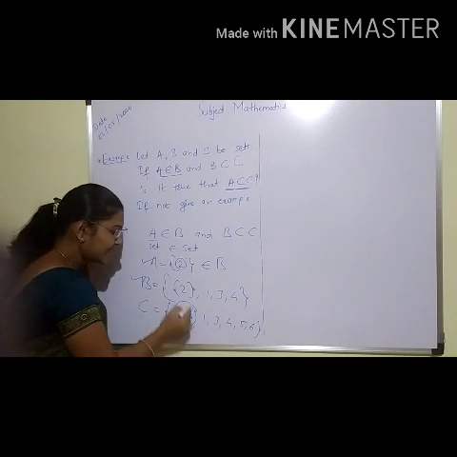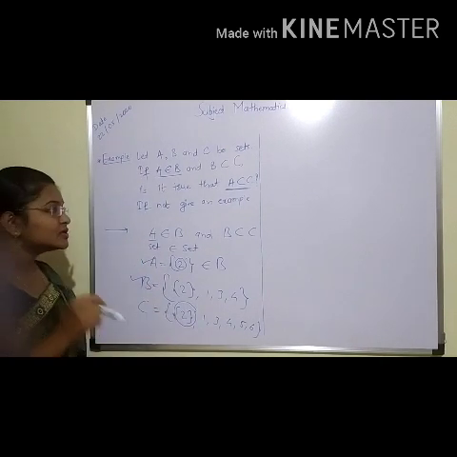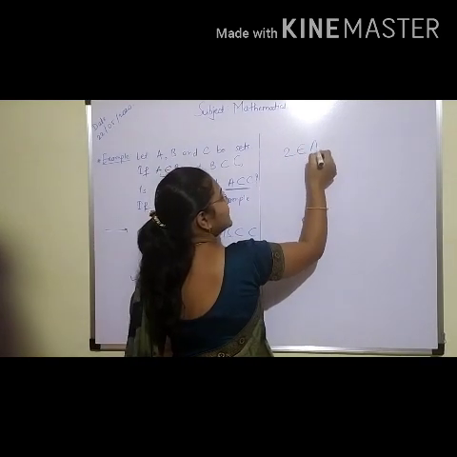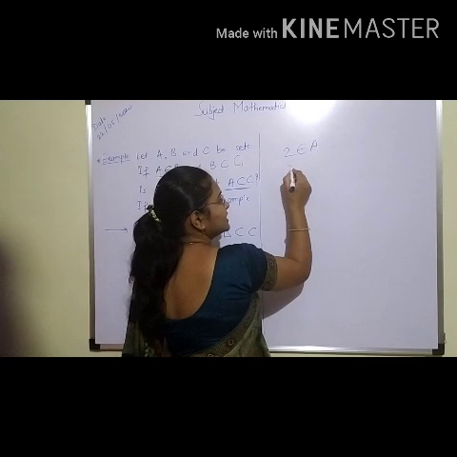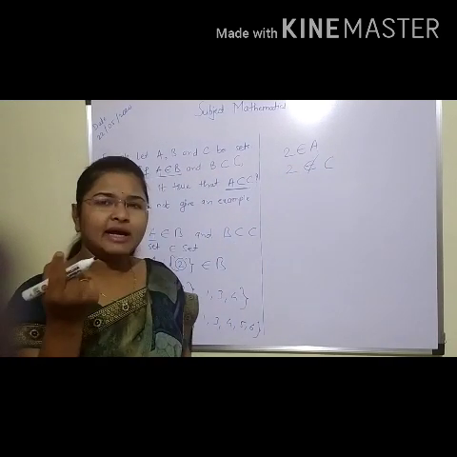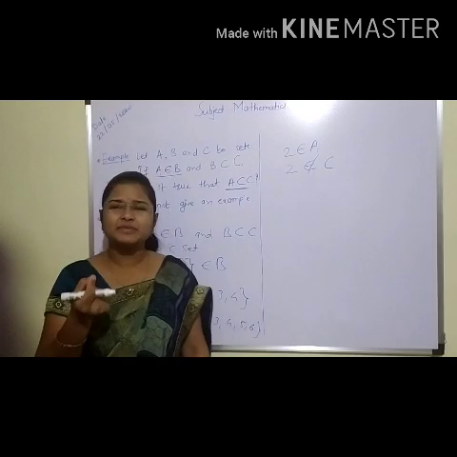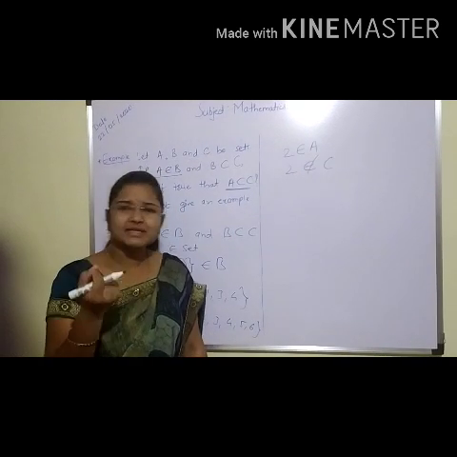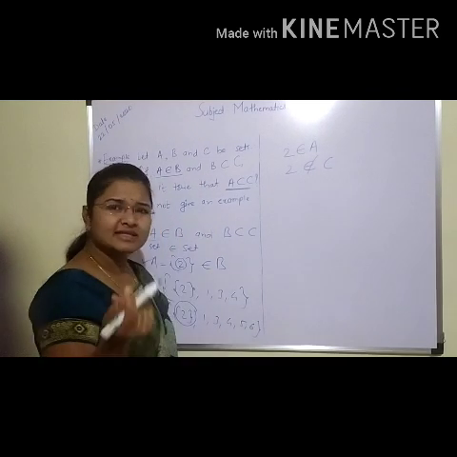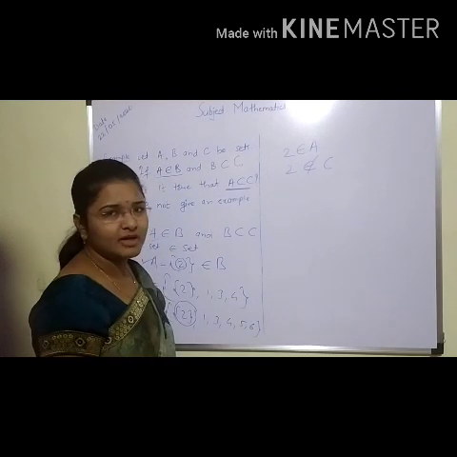Here the set having element 2 is there, so it is clear that 2, which belongs to set A, does not belong to set C. And to show a set is not a subset of another set, one element not being in that set is sufficient.